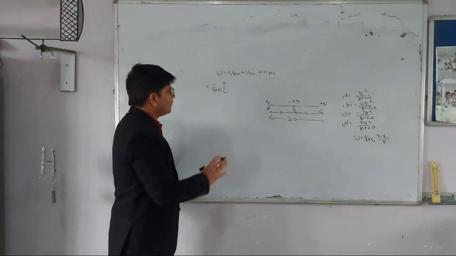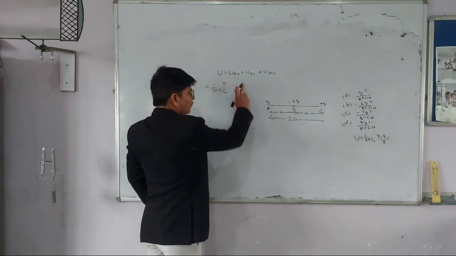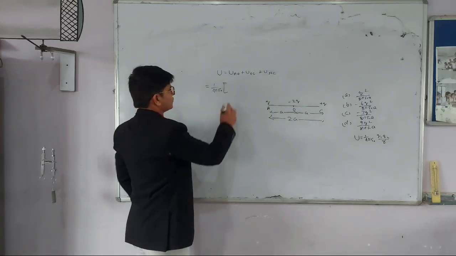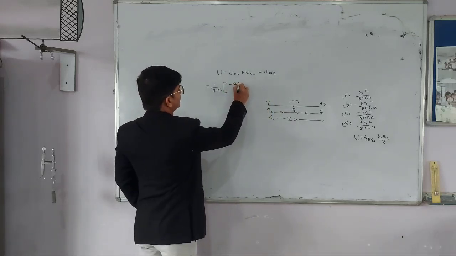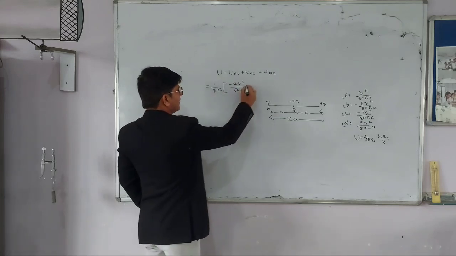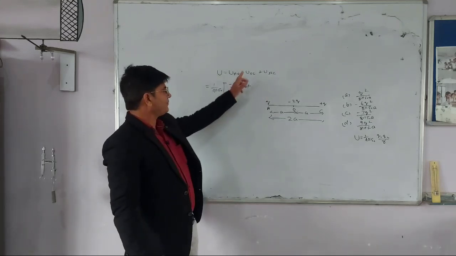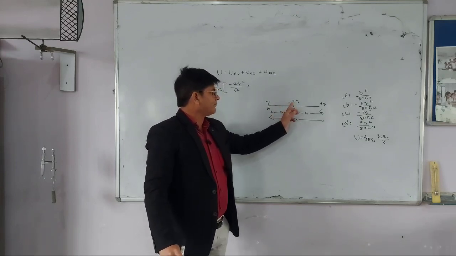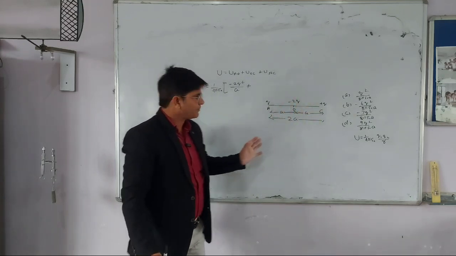According to this formula, in all three systems this constant should be common. So when we write these formulas, this term 1 upon 4 pi epsilon naught will be common in all three. Now for AO, the first charge q1 is q and q2 is minus 2q. So it should be minus 2q square upon distance between them, which is a. And next for the system OC, the first charge is minus 2q and the second charge is again plus q.